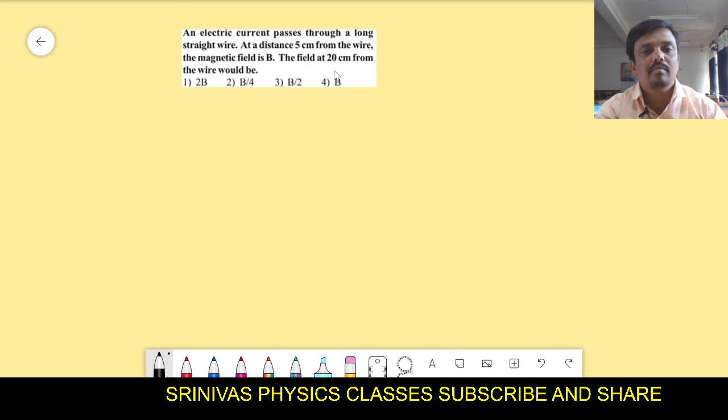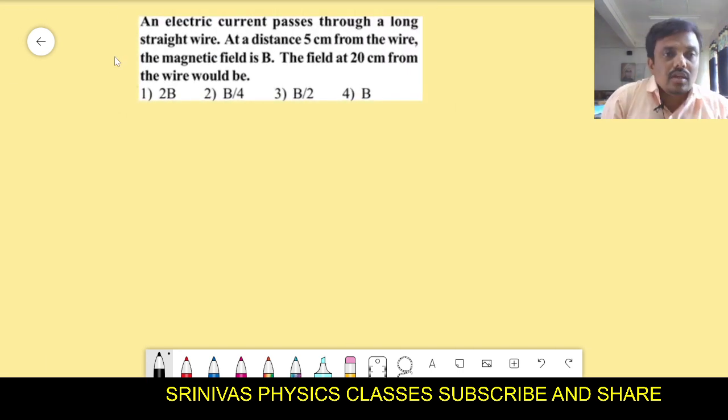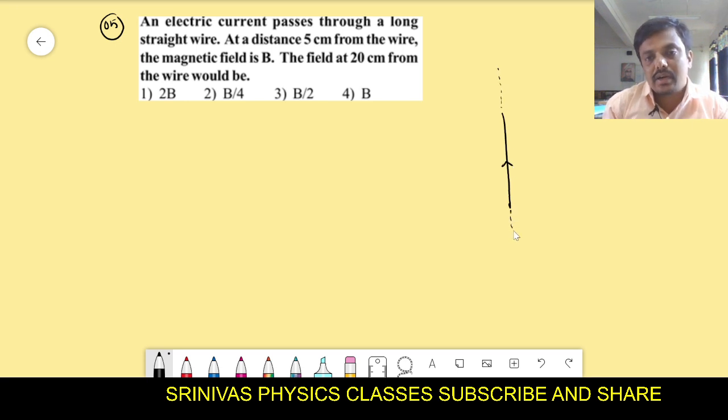This is our fifth problem. What are they asking in this question? The fifth problem is very simple. An electric current passes through a long straight wire. Okay, this is a long straight wire. It carries current I. From this, at a distance r, what is the formula for the magnetic field?